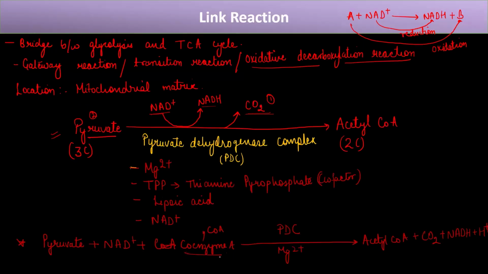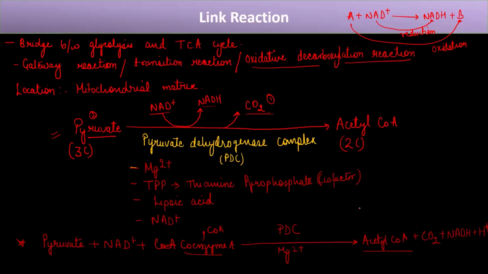The second function is oxidation, because it is oxidizing pyruvate. And the third function is acetylation, because coenzyme A, that is a substrate, is undergoing acetylation to form acetyl-CoA. Okay, so this is the function of this PDC.